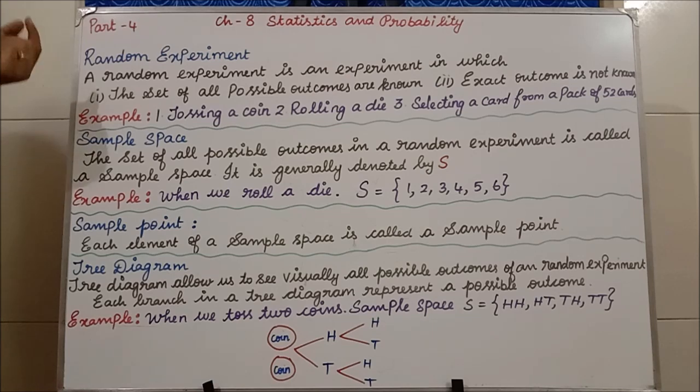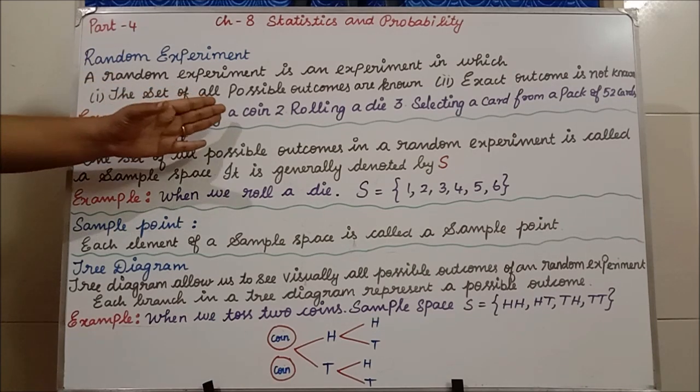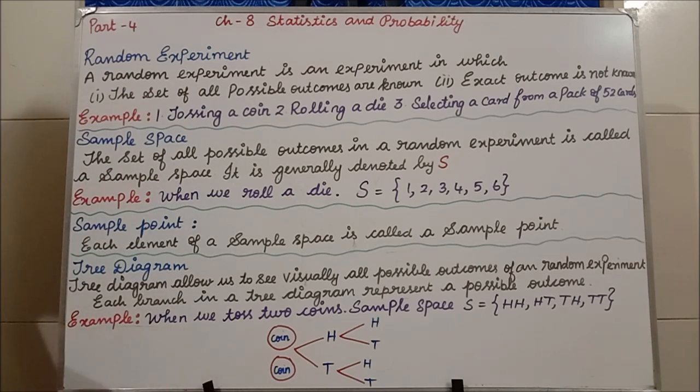The set of all possible outcomes is known, meaning what? See, when you are tossing a single coin, what are the possible outcomes you will get? Either you will get head or you will get tail. But before tossing the coin, can you tell exactly what you will get?